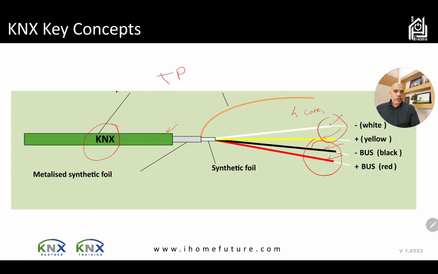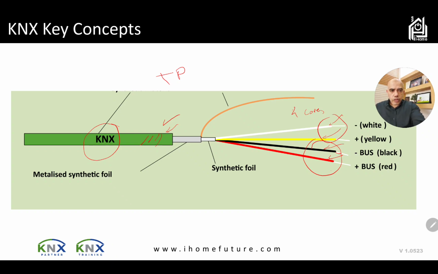One thing you need to know about the KNX cable: it can go in the same duct or the same pipe next to the electric cable, or next to the UTP and network cable. There is no interference if it is shielded. So if the cable is shielded, then you don't need to worry about keeping a distance between the other cables in your network. In one pipe you can have a KNX cable going next to the power cable or next to the network cable, if the KNX cable is shielded. This is one thing you need to know.